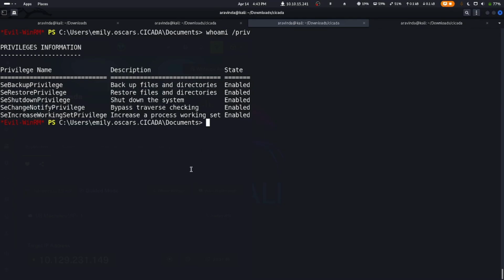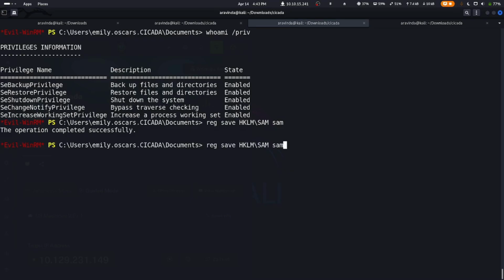So the backup and restore privileges mean we can dump the registry hive, which is SAM, as well as system, using reg save HKLM\SAM, and we save it as SAM. HKLM is where the registry hive is stored. SAM is a database where all the NTLM hashes are stored, and we do HKLM\system and we save it as system. So reg is the reg.exe file, and we save that and we download both of these files.